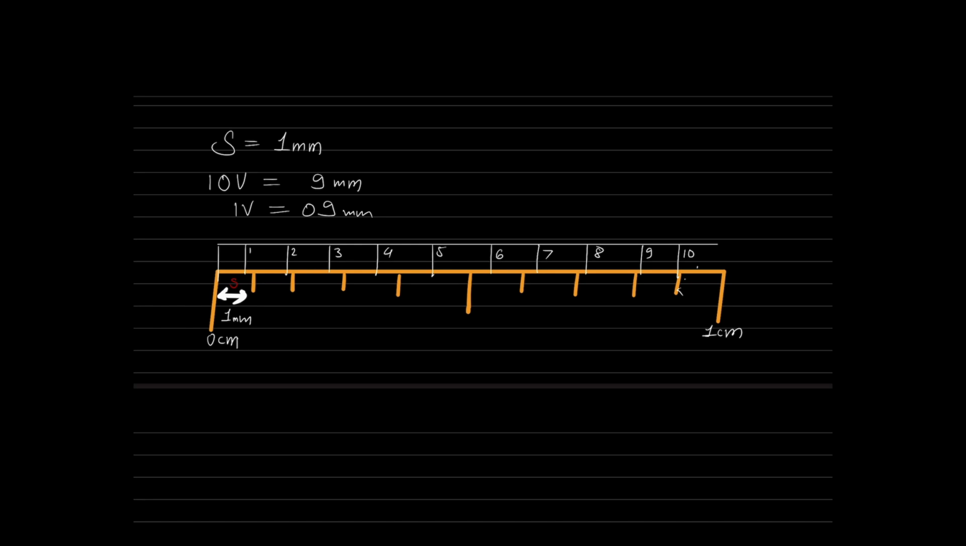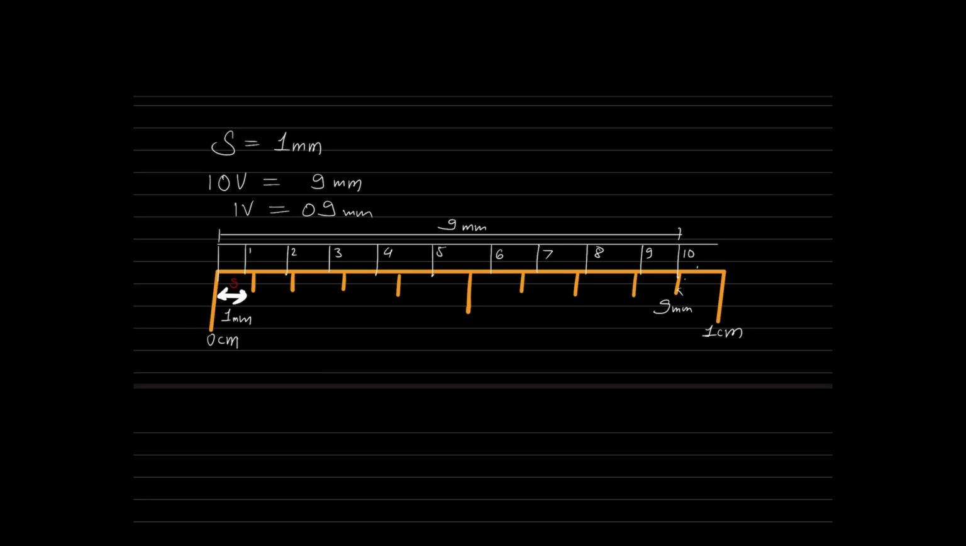Now, if this is equal to 9 divisions of main scale, what is the total length of the vernier? The total length of the vernier is 9 mm. If the last division is coinciding with the 9th division of the main scale, the total length is nothing but 9 mm. Understand? So this 9 mm is what we have divided into 10 parts.